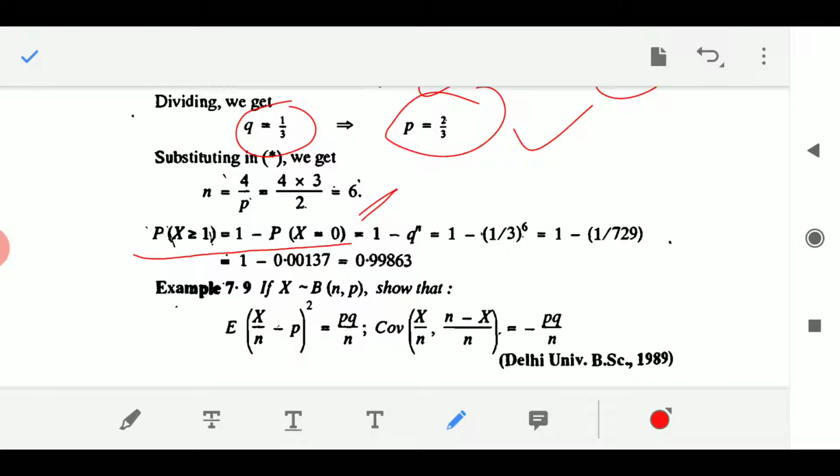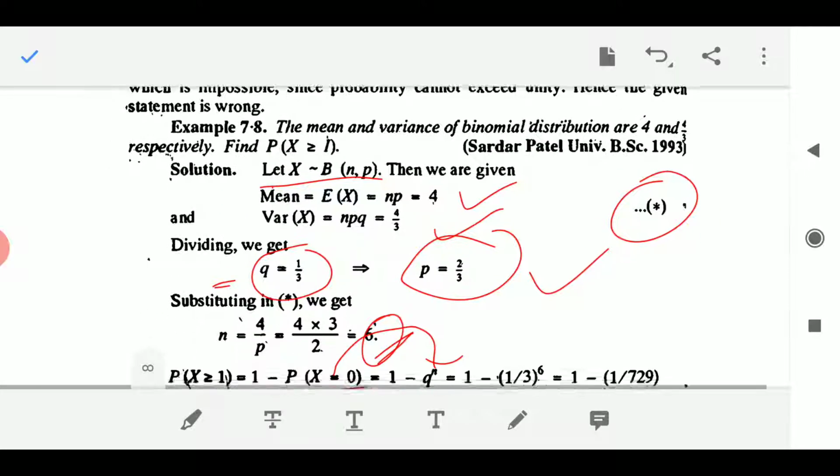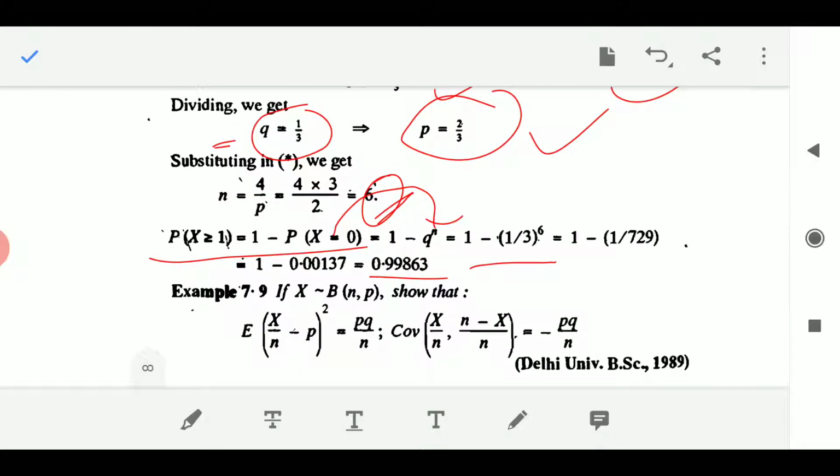So I will get 1 minus the probability of x equal to 0, which is the probability of failure to the power n. That means 1 minus (1 by 3) whole to the power 6, because we have obtained q equal to 1 by 3 and n equal to 6. So the probability is 0.99863. So when the mean is 4 and the variance is 4 by 3, the probability of x greater than or equal to 1 is very high. It is nearly equal to 1, as you can observe.